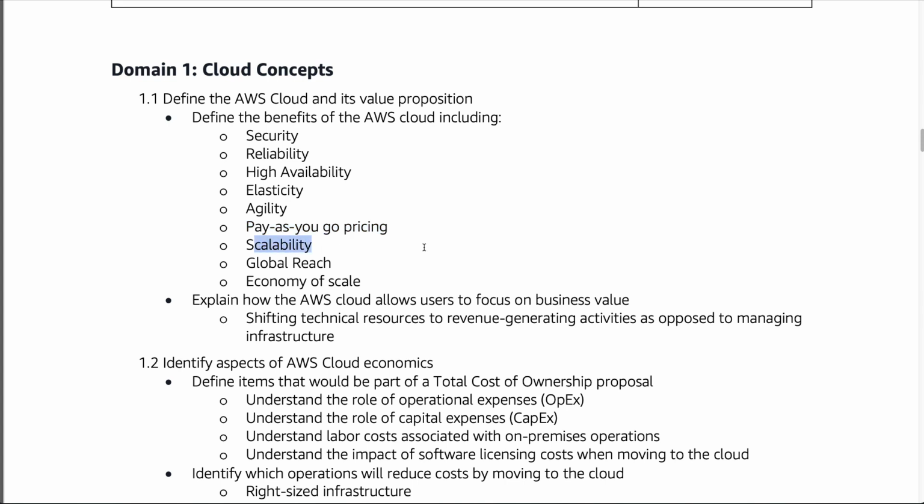Scalability as well: the AWS cloud platform has the ability to scale to large capacity. There's also global reach, so there are data centers all over the world. And then finally, just like Walmart or Costco, there are economies of scale, where you get a lower price because you're working with a large company.